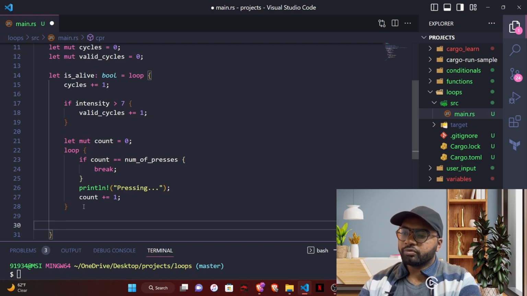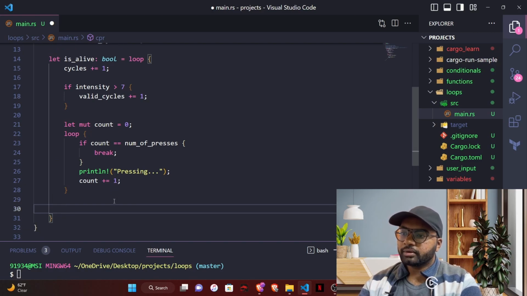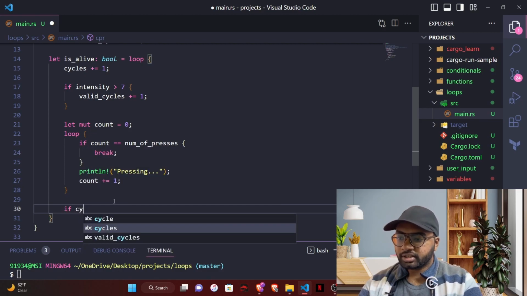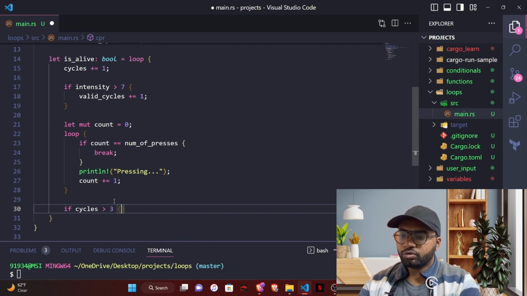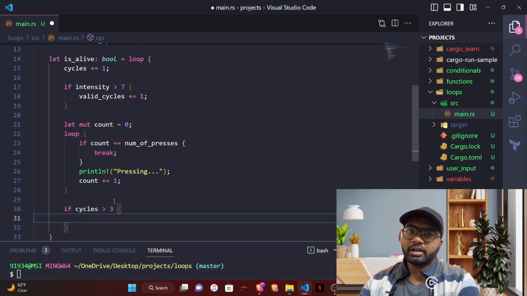What we have to do is get out of this loop if the number of cycles is greater than 3. Let's write this. If cycles is greater than 3, we will have to get out of this loop, but we have to specify if the patient is alive or not. For the condition of whether the patient is alive or not, we have the valid cycles.